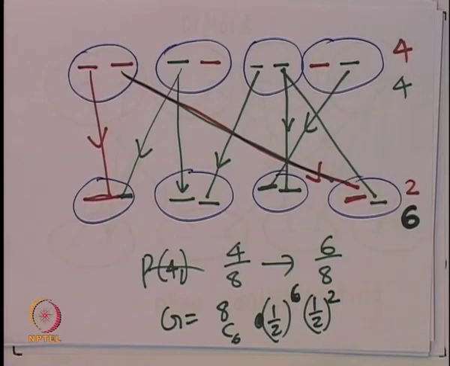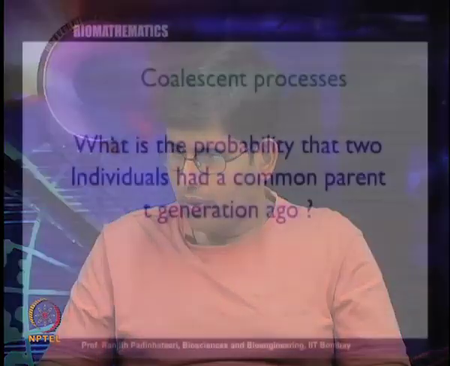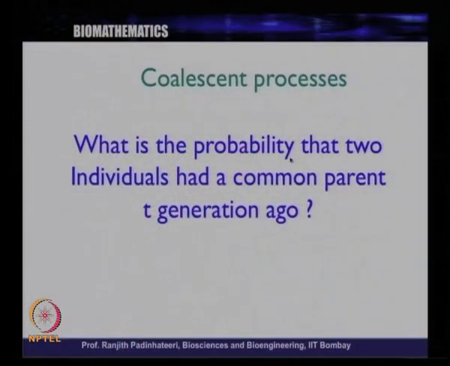Now, you can ask the question. So, these things we learned, this is more scope. You can ask the question, what is the probability that 2 individuals had the same parent a few generations ago? So, this is the question we are asking. What is the probability that 2 individuals had a common parent t generations ago?